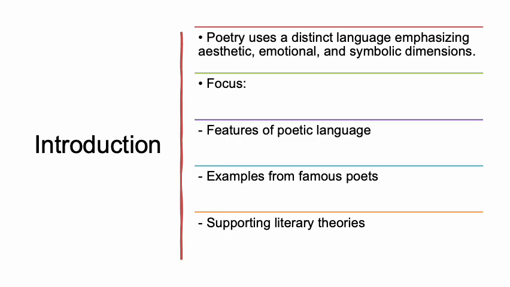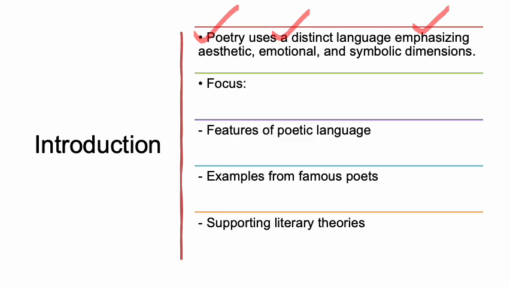First of all, poetry uses a distinct language, emphasizing aesthetic, emotional, and symbolic dimensions. So it means that if at the outset we want to differentiate between the kind of language used in other areas, poetry's language becomes different because of the aestheticism involved in it, the creation of beauty involved in it, and while creating, how much emotion is expressed and becomes important through the symbols or the representation of the symbols. If something is done like that, it may be called language of poetry.